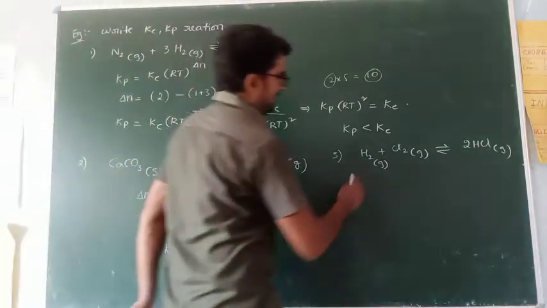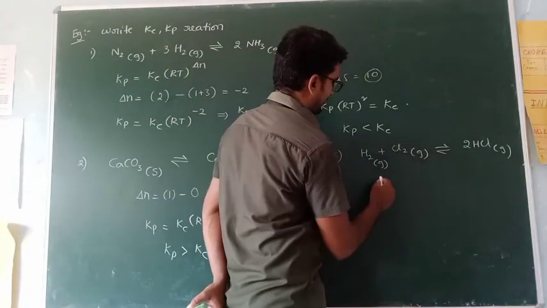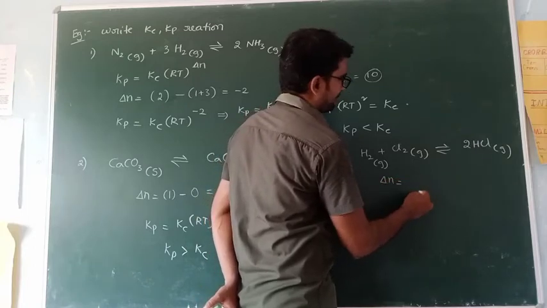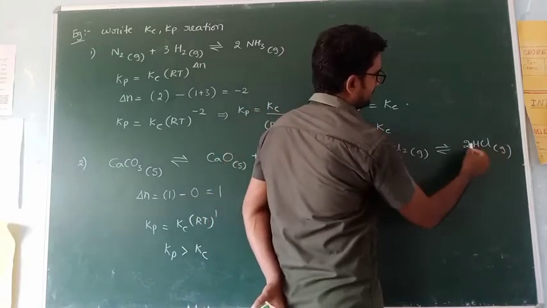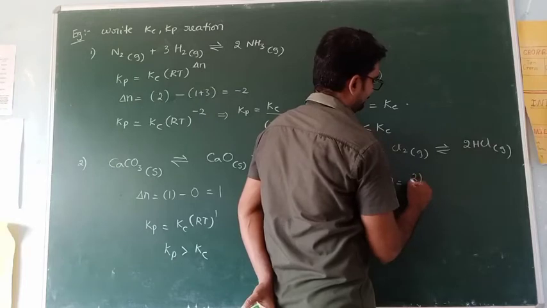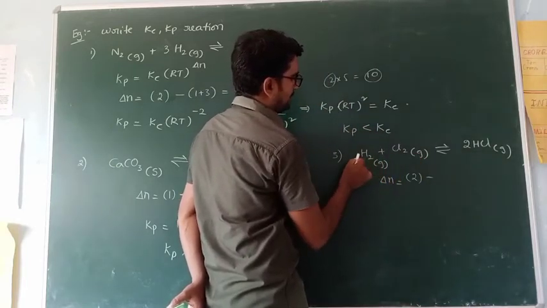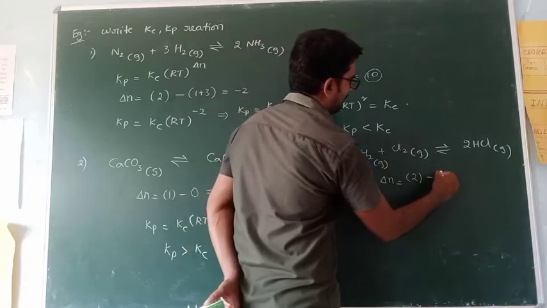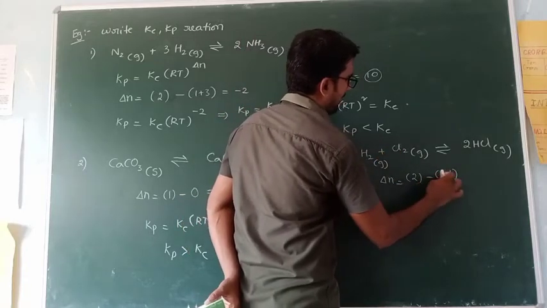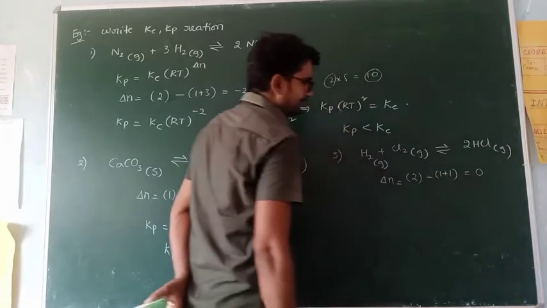Now third example, H2 plus Cl2 gives rise to HCl. Calculate delta N. Product side, gas, 2 moles, minus reactant side, gas. This is 1 mole, this is 1 mole. So 1 plus 1, 2. 2 minus 2 is 0. Right?